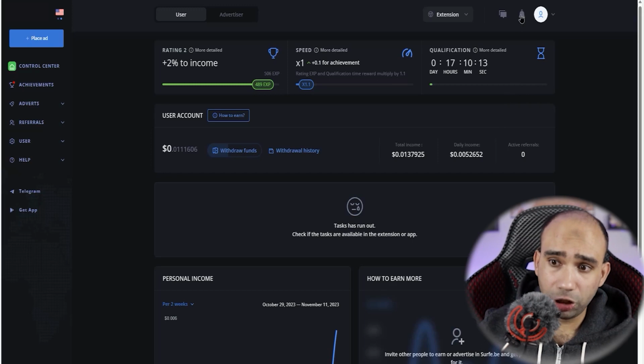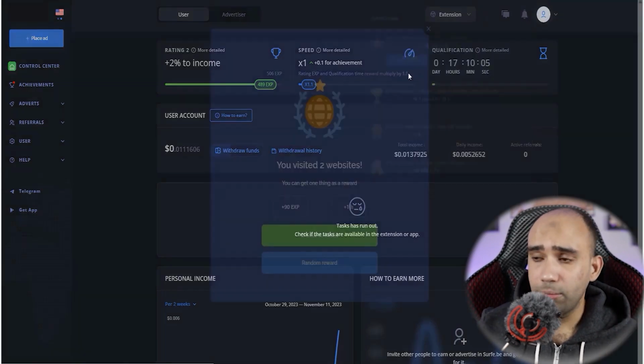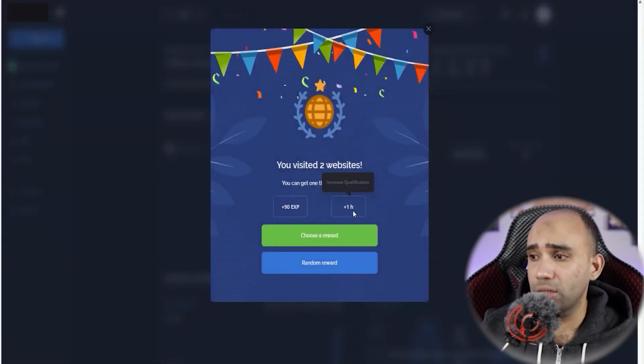Let me open these notifications, guys, and you will find something here called Collect Reward. I took 50 experience or an hour. I will start clicking like this on Collect Reward. It tells me to choose between an hour and experience. What is the hour and the experience? This is because your profit increases by the hour.